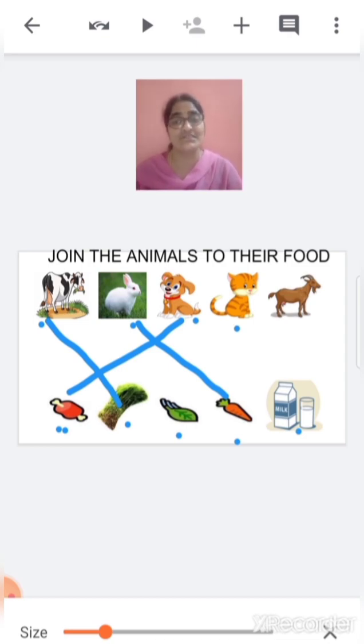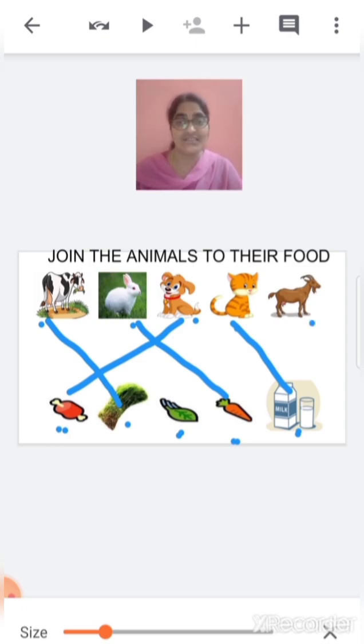Now what is this? This is a cat. What does cat like? Cat likes to eat leaves? No. Carrot? No. Milk? Yes, cat likes to drink milk. So we will match it with this.